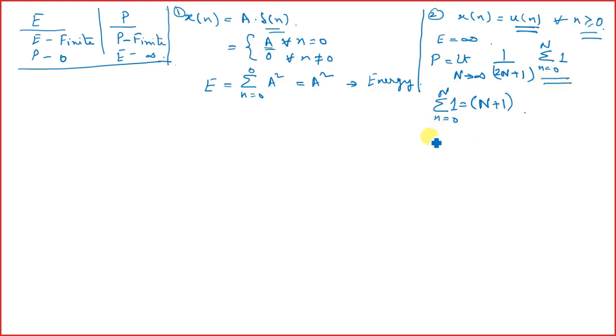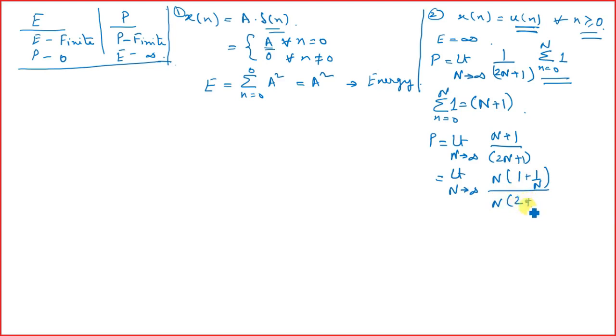So P equals limit N tending to infinity N plus 1 divided by 2N plus 1, and if I take N common, it would become limit N tending to infinity N times 1 plus 1 by N divided by N times 2 plus 1 by N. So this cancels out.